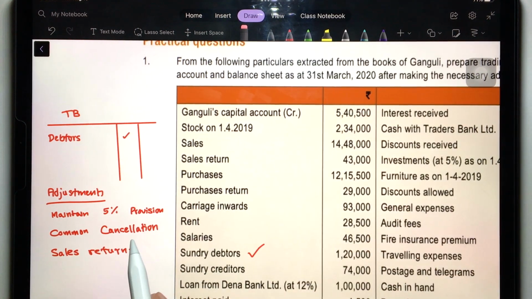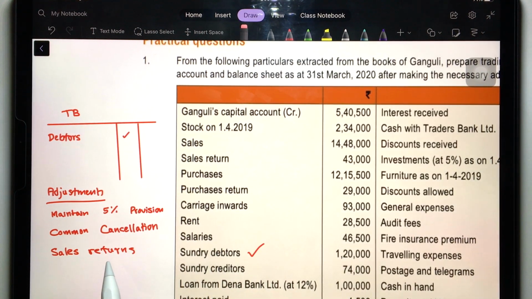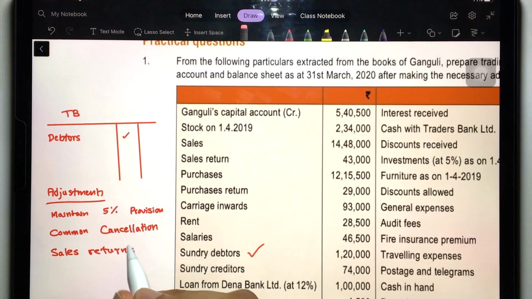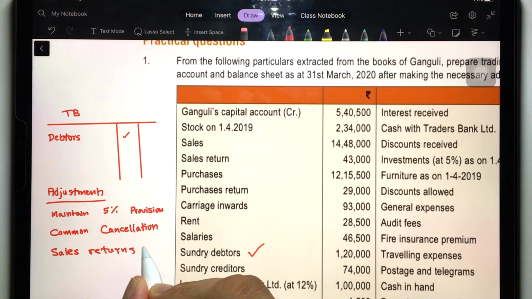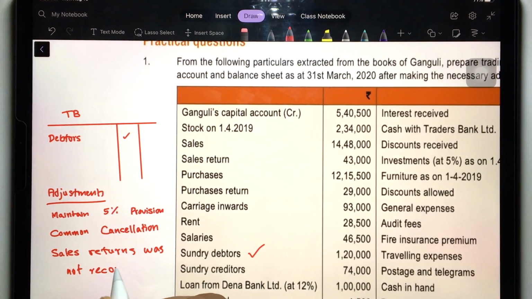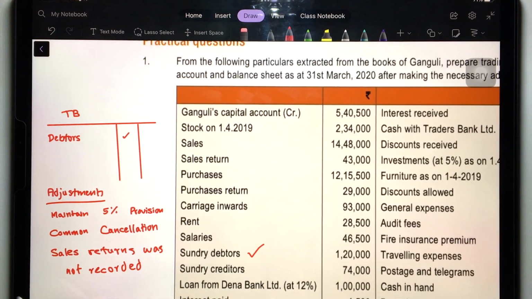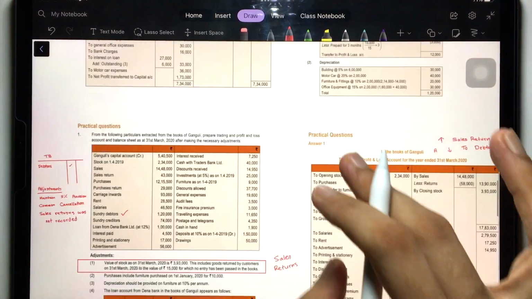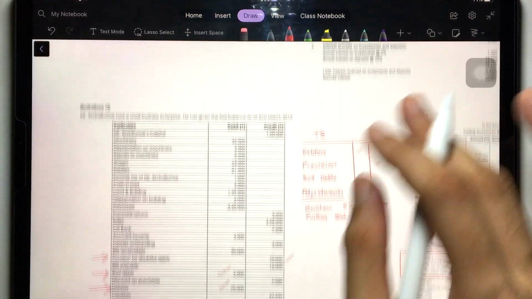Common cancellation we have to do. Yeah, this is not an error actually, it's just an adjustment, okay, common cancellation. And then sales return was not recorded, okay, sales return, let me just write that, was not recorded, so we had to record that, okay, fine. Now let's move on to another problem, okay, this problem.